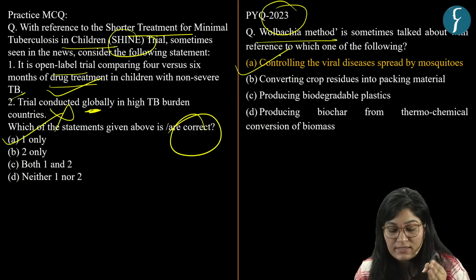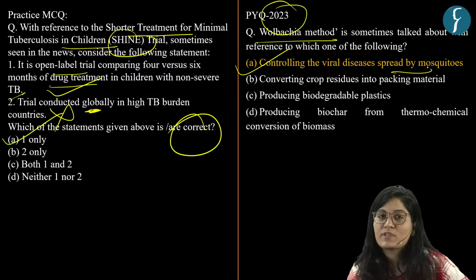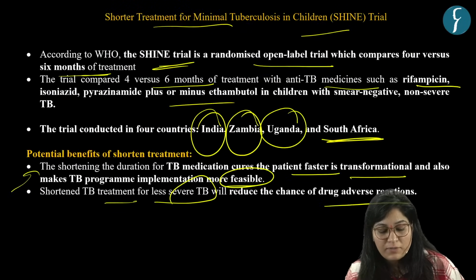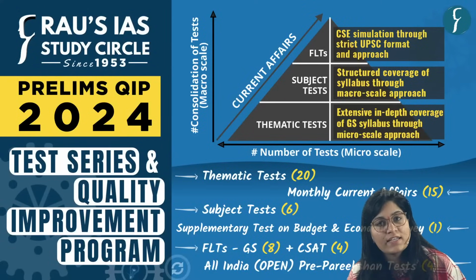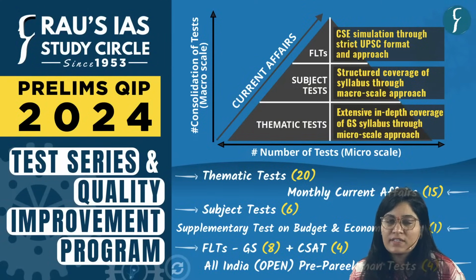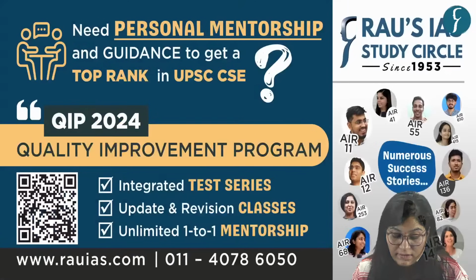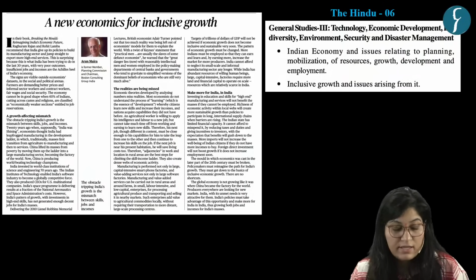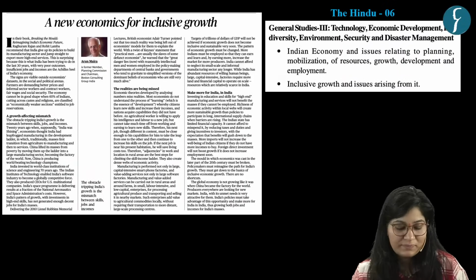Wolbachia method is to control viral diseases spread by mosquitoes. So that's all from the pre-section. If you have any doubt, please drop your doubts in our comment box. Now let's come to the mains discussion.